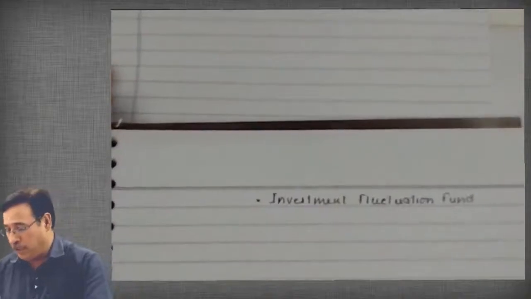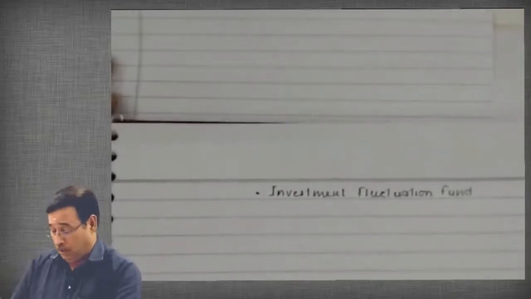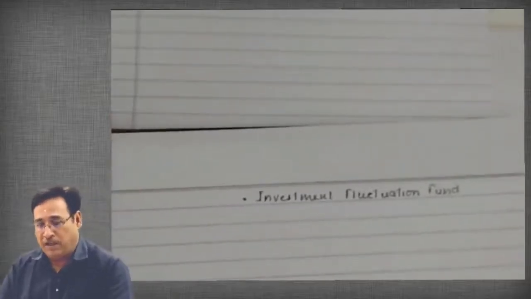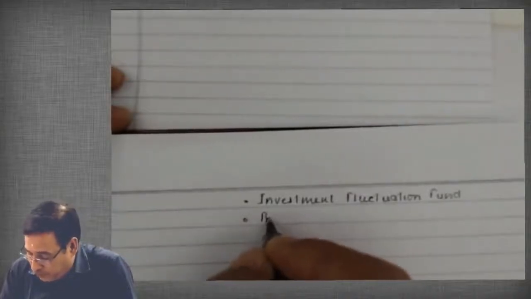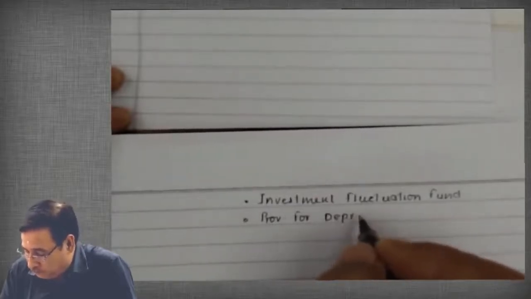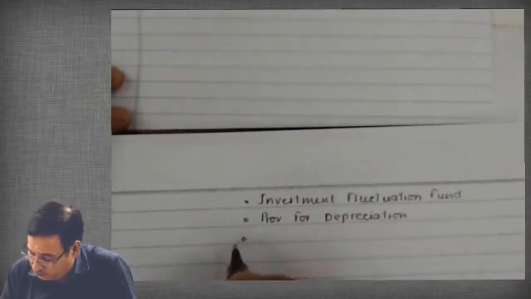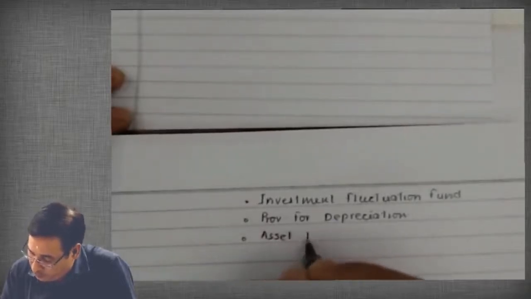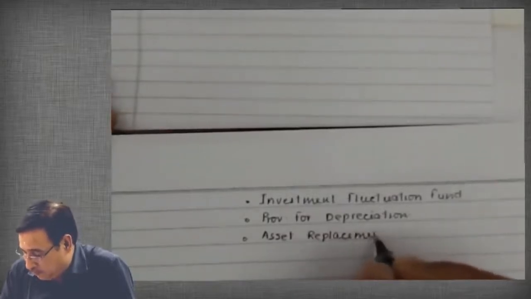Correct? Because we know that company invests their funds in the shares and debentures of the other entities, so there might be some loss due to decline in market value. In order to meet such loss, generally entities create investment fluctuation fund. Similarly, provision for depreciation. Asset replacement reserve.